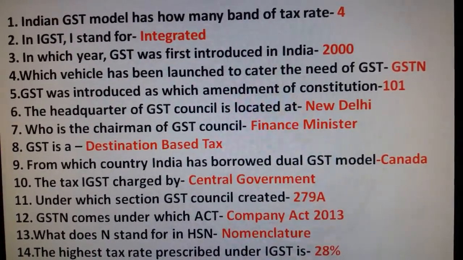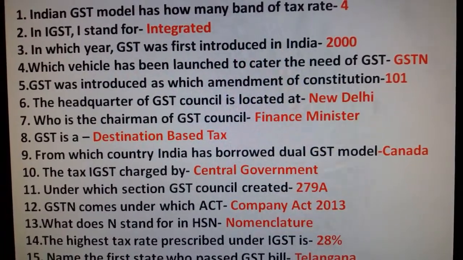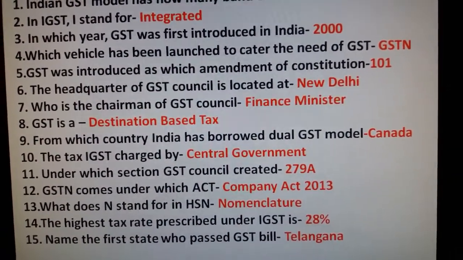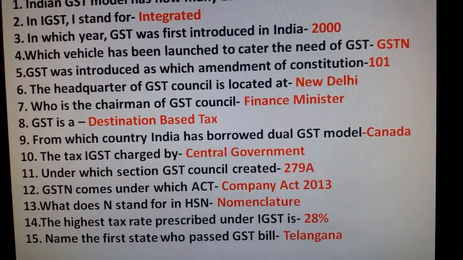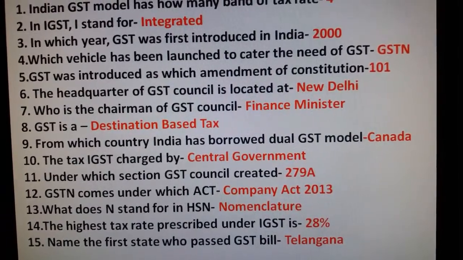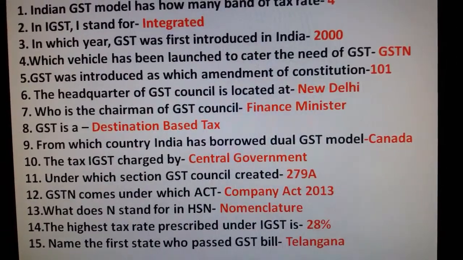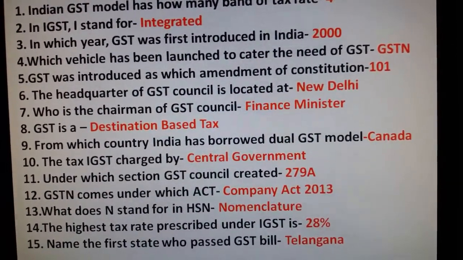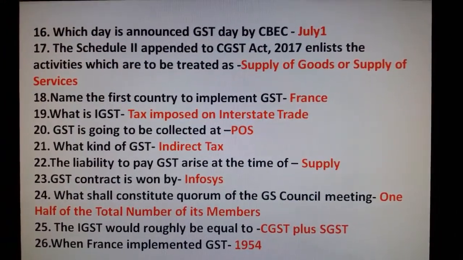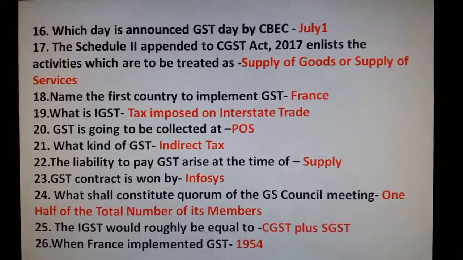Under which section was the GST Council created? 279A. GSTN comes under which act? Company Act 2013. What does N stand for in HSN nomenclature? The highest tax rate prescribed under IGST is 28%. Name the first state which passed the GST bill. Telangana. Question number 16. Which day is announced as GST Day by CBEC? July 1st.